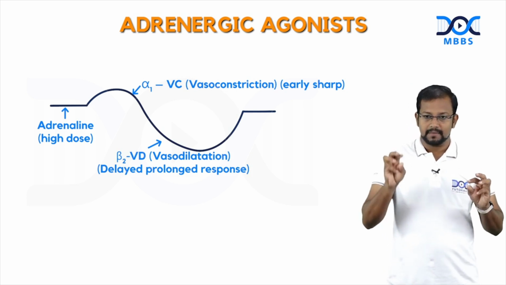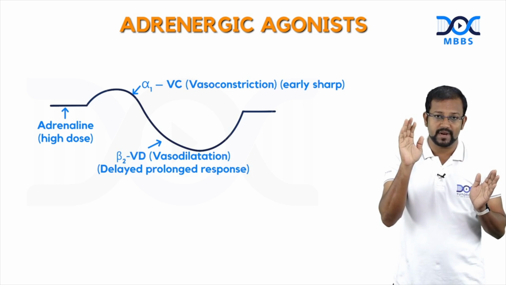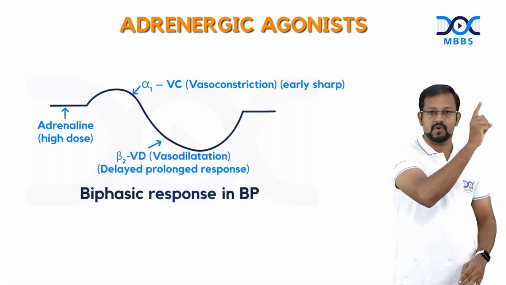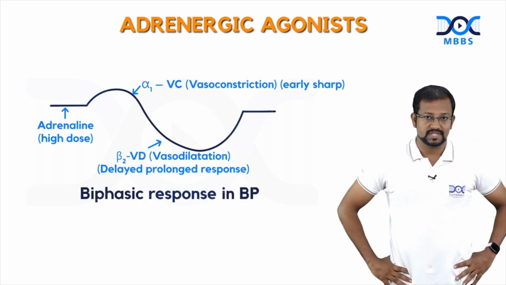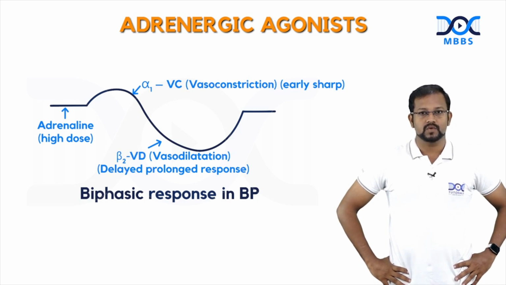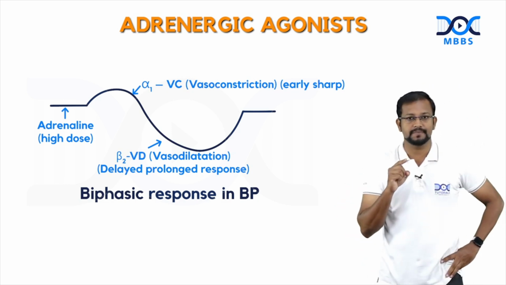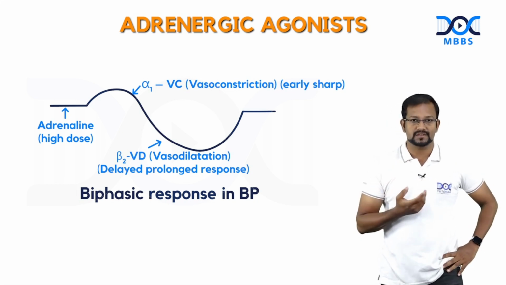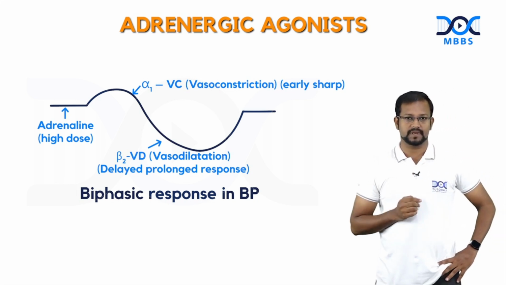Here we can see a two-phasic response is there for adrenaline. This is what we term as a biphasic response in the blood pressure, my dears, which can be seen only with adrenaline. Why is there an increase in the blood pressure, guys? Because of its action at alpha-1 receptor. Why is there a decrease in blood pressure? Because of its action at beta-2 receptor.